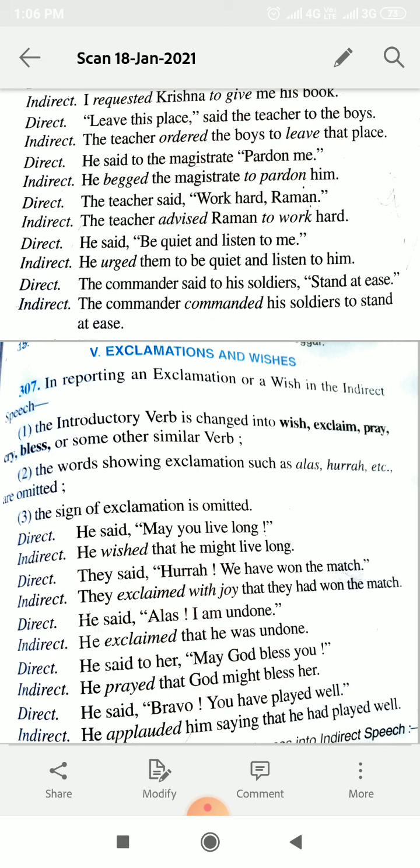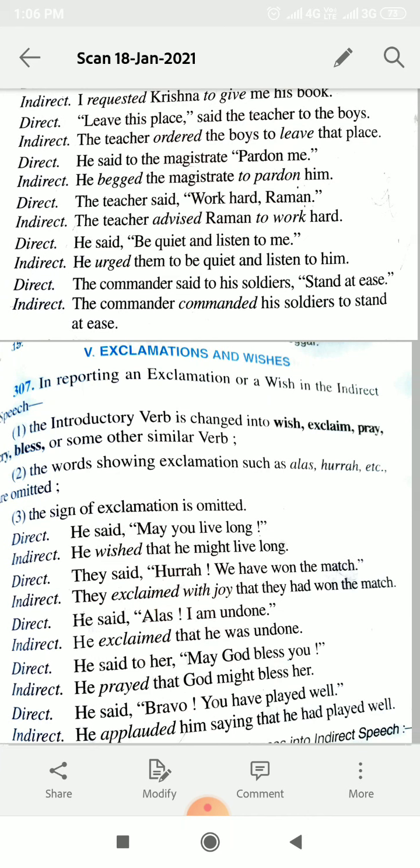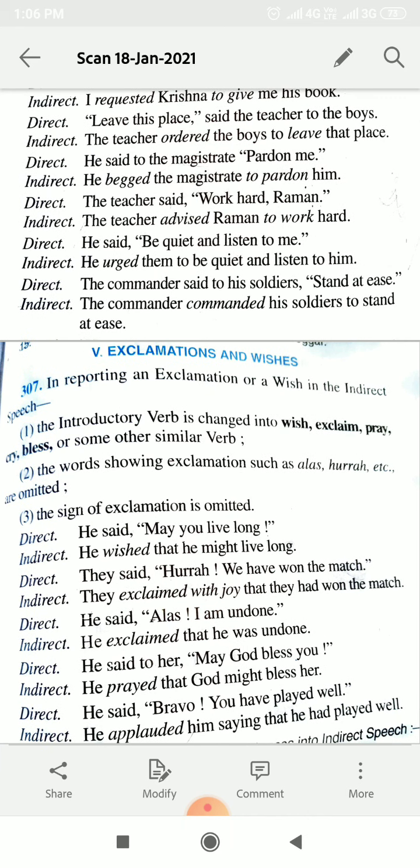He said, alas, I am undone. He exclaimed that he was undone. He said to her, may God bless you. He prayed that God might bless her. So that's all about the chapter.